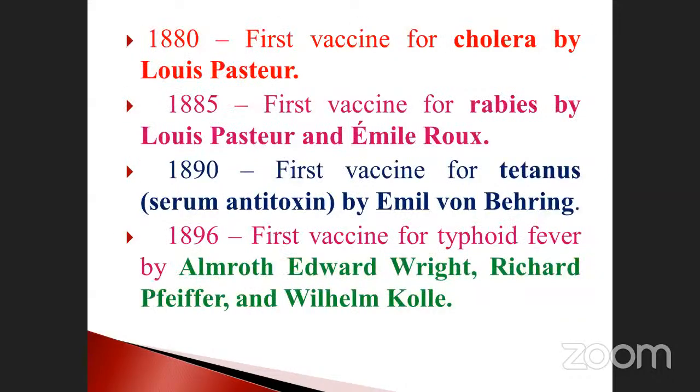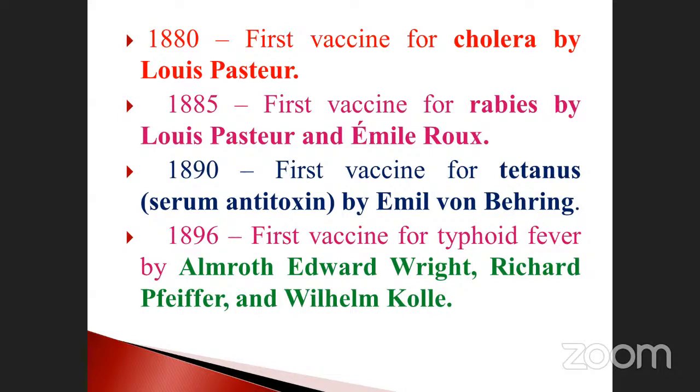Then the first vaccine for cholera by Louis Pasteur, 1880. And the first vaccine for rabies by Louis Pasteur and Emile Roux, 1885. And in 1890, the first vaccine for tetanus serum antitoxin by Emil Von Behring.